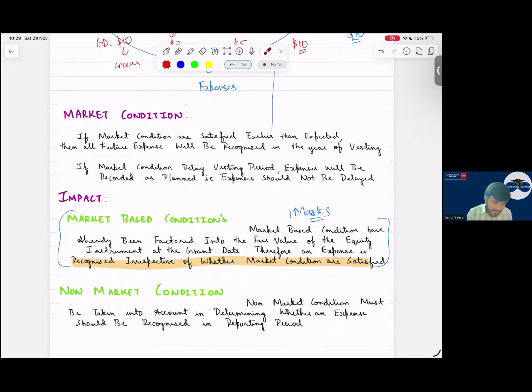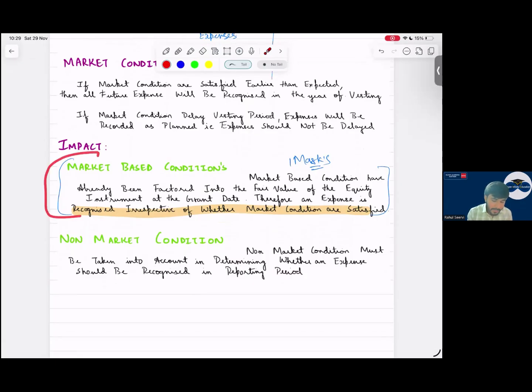Yes, sir. The technical marks is this one. See, market based conditions have already been factored into the fair value of the equity instrument at grant date. Therefore, an expense is recognized irrespective of whether market conditions are satisfied. Market based conditions have already been factored in the fair value of the option at the grant date. Therefore, expense is recognized irrespective of whether conditions are satisfied. You have to write down this technical marks.